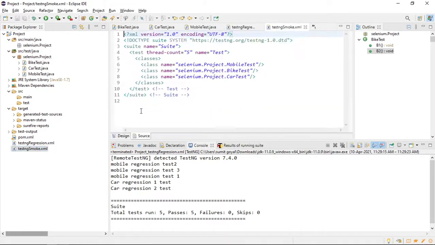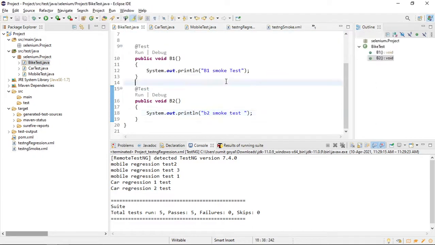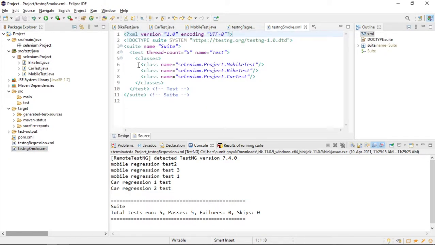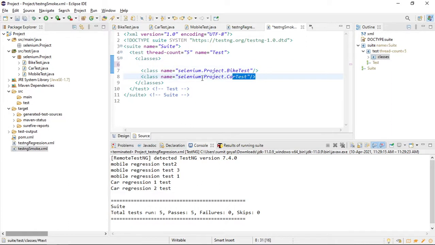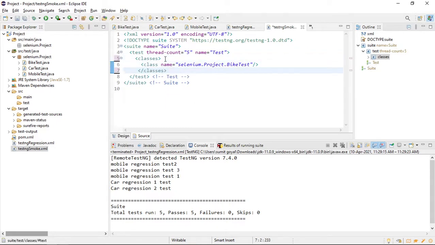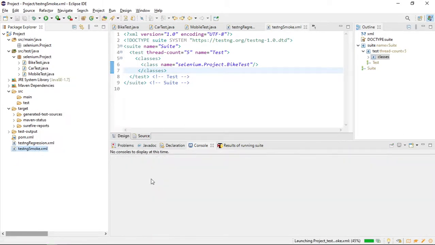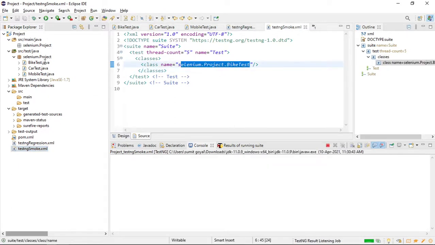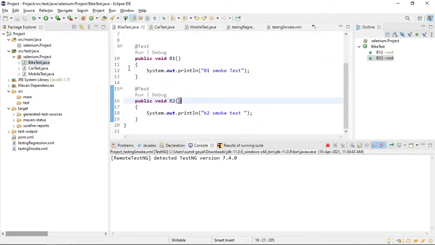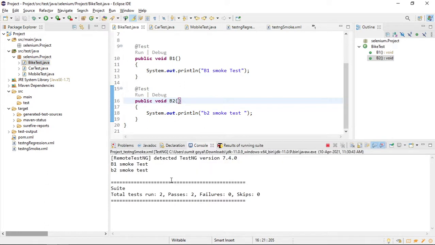In the smoke file, I need to keep only the bike test case. Why bike? Because these are the smoke test cases I have defined. So I will go here and remove these 2 classes. All this related to testng we will discuss again, but here we have to discuss it as well so that we can understand Maven. Now if I run this, only the smoke test case will run. Only one class is present, which is bike, having the smoke test case. So this is the output we should get, only 2 test cases.